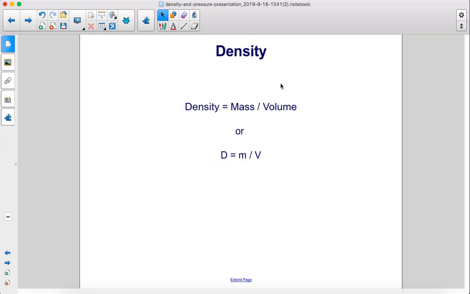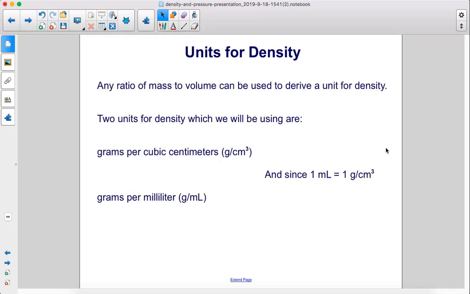Density equals mass over volume, or D equals M divided by V. Any ratio of mass to volume can be used to derive a unit for density. Two units for density which we will be using are grams per cubic centimeter, or g/cm³, and, since 1 milliliter equals 1 cubic centimeter, grams per milliliter.